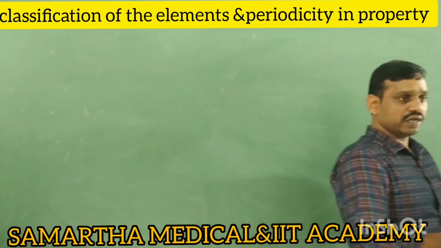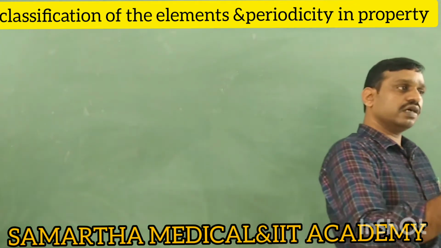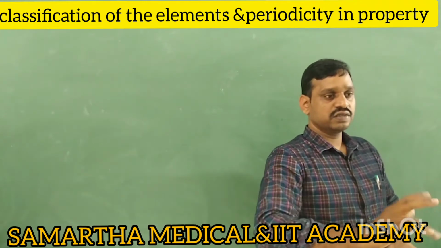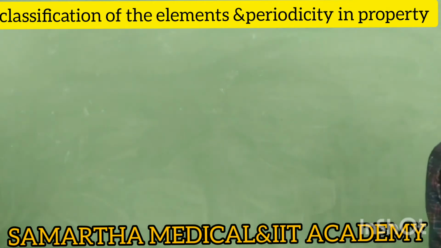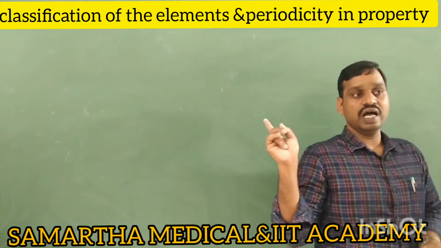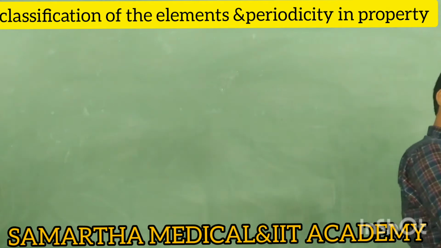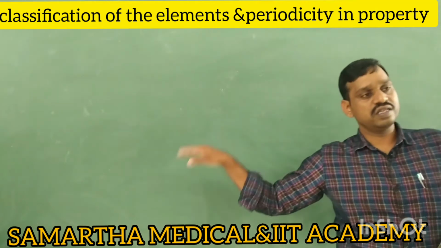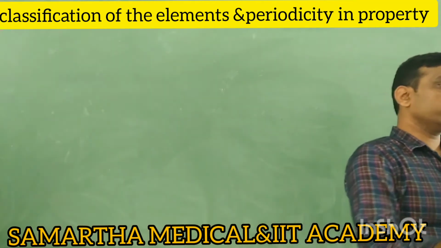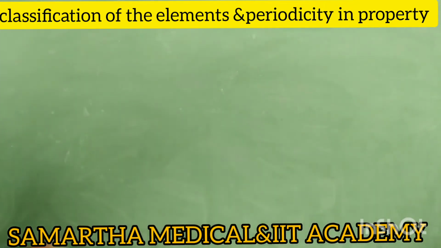Suppose they write that halogens occupy positions in the descending portion. That last one is wrong. Halogens come in the ascending portion, whereas alkaline earth metals are descending. And one more important point is that alkaline earth metals come at the midpoint of the graph in the descending portion. Like that, they'll give any one wrong statement. You need to identify it. This is the important part. Other things are easy.